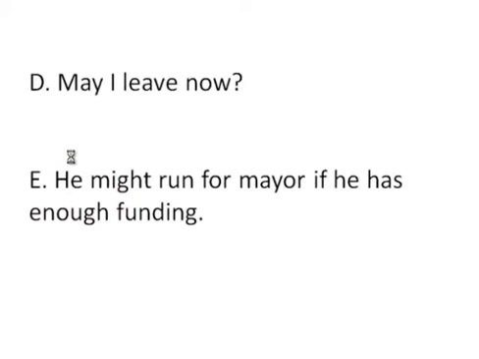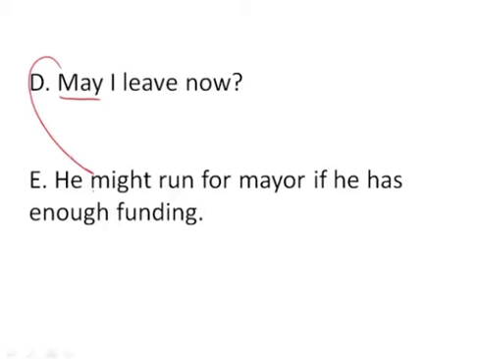Now, moving on, we see the word here, may I leave now? This is also a nice way of asking something. And just as can and could are sometimes confused, or the two coulds are confused, sometimes people are confused by may or might. There is a tiny difference between the two, but it's so minute that you don't really have to worry about it. For the most part, you can use both of these interchangeably. May I leave now? Might I leave now? It's a little bit more polite and old-fashioned, or you could see here he might run for mayor, or he may run.